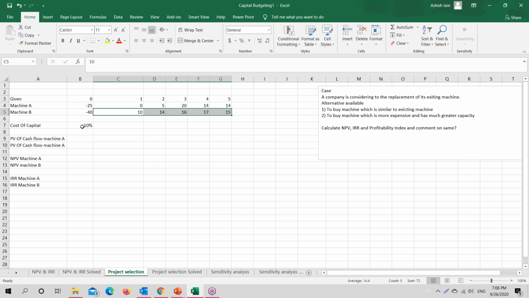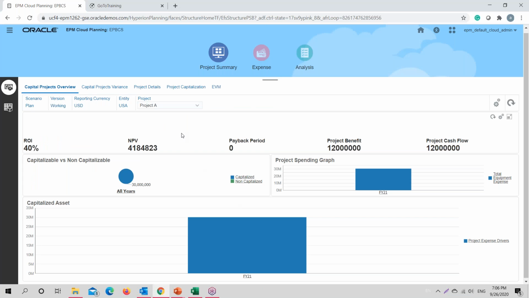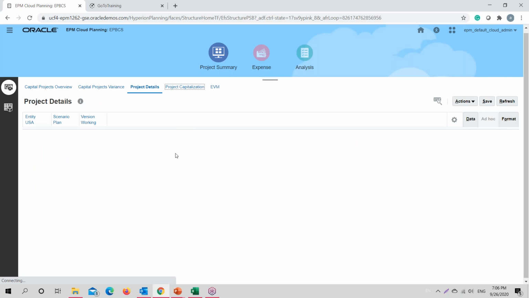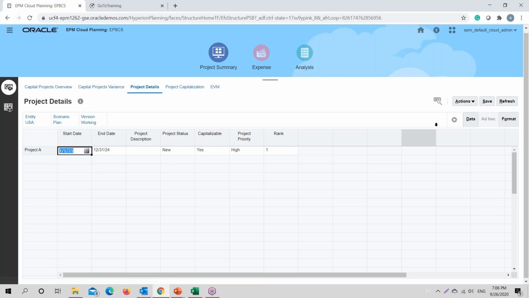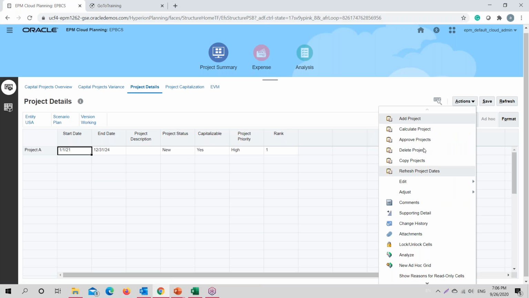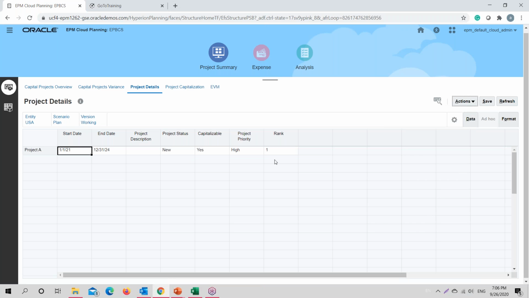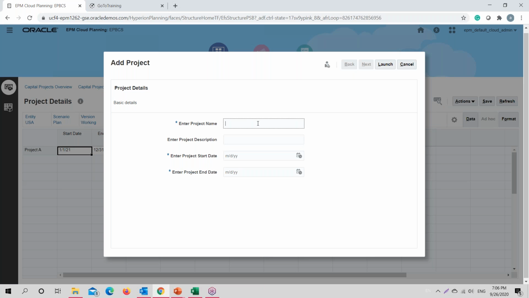This is how we could do a comparative study. To do the same, we again have to create two projects, machine A and machine B, providing them with the details, and we could find out the feasibility of that particular project.